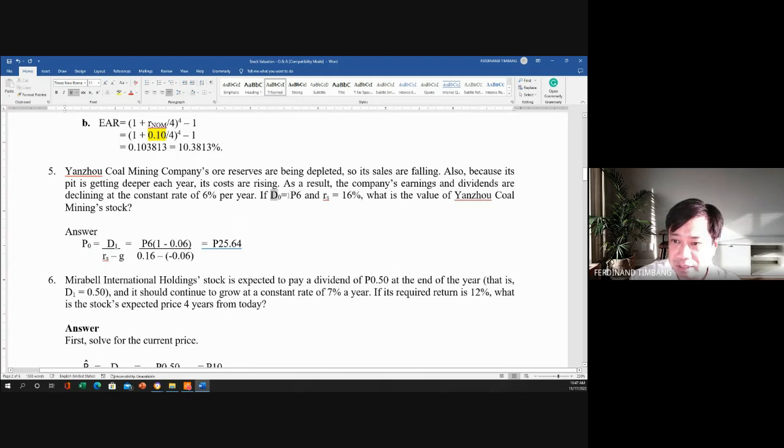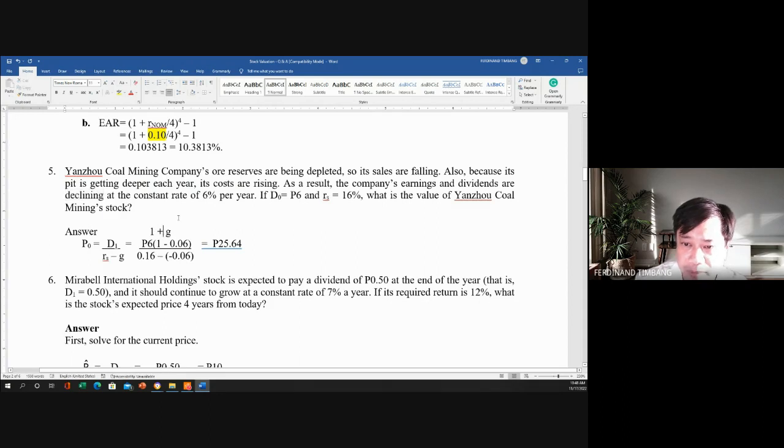So we know that D0 is 6. So we have to multiply that by the growth. Eh di ba ang growth natin actually is 1 plus G. Kaya lang dito, negative yung growth niya. Kumbaga, itong 6% ay negative kasi declining eh.